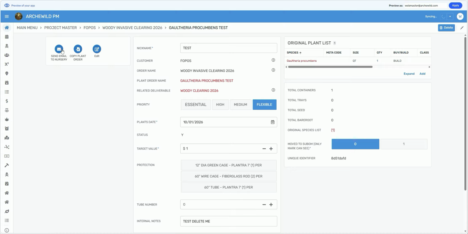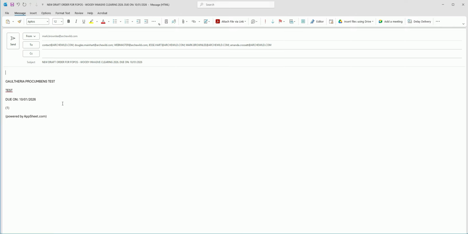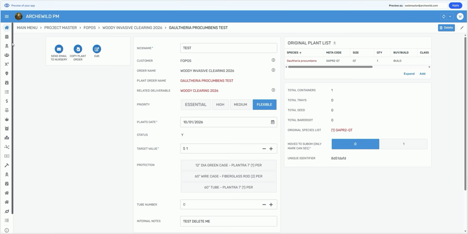At this point, I will send an email to the nursery to alert them that this order has been created. In this case, I'm going to say, nursery, please disregard this order. It will be deleted. So this just alerts the nursery that there's a new plant order. Okay, and that is all we need to do here. We'll keep this software open, and we'll come back in a bit and see what happens next.